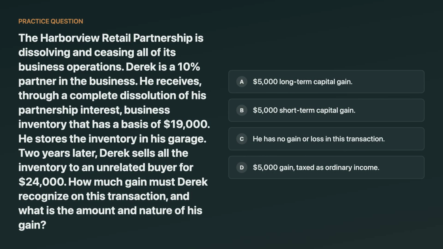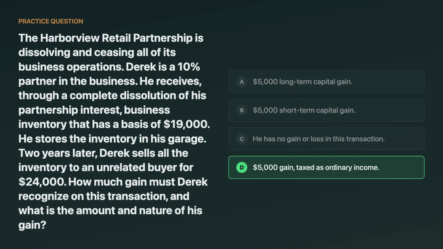Harborview Retail Partnership dissolves. Derek, a 10% partner, receives business inventory with a $19,000 basis in complete liquidation. He stores it, and 2 years later sells all the inventory to an unrelated buyer for $24,000. How much gain does Derek recognize? And what's the character? Long-term capital? Short-term capital? None? Or ordinary income? Think about it.